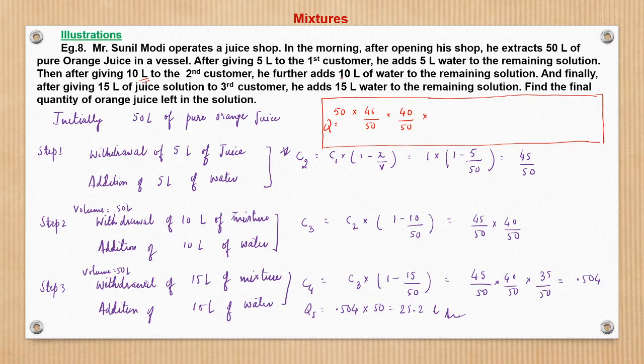And then when he further adds 10 liter of water, no change to the quantity of juice. And finally, when he gives away 15 liter, what remains is 35 by 50 as the remaining proportion. So this is the final proportion of juice which remains, and that is what will give directly 25.2.